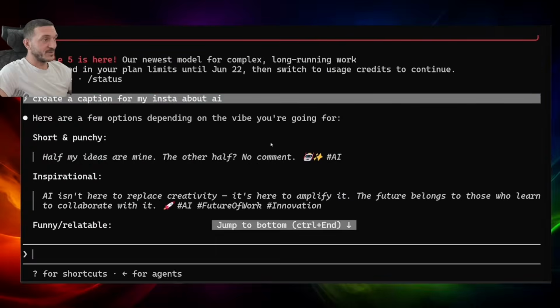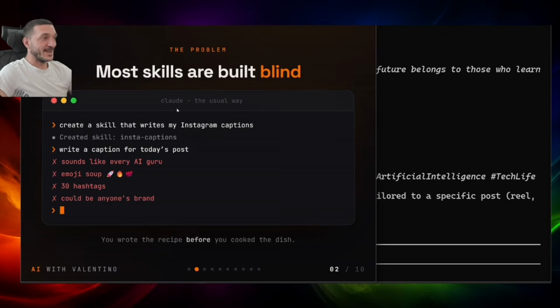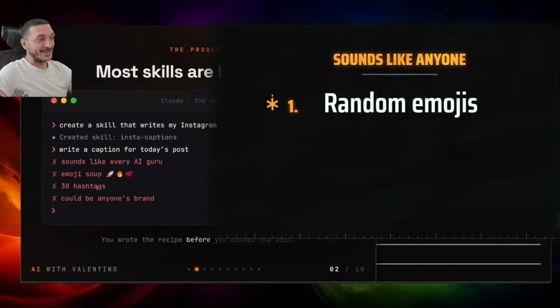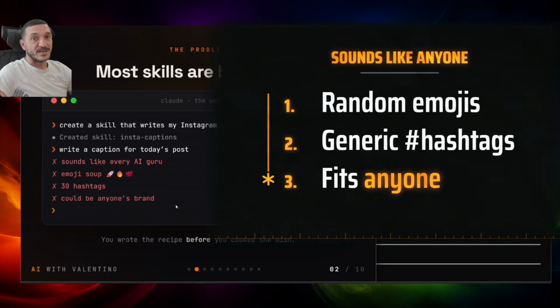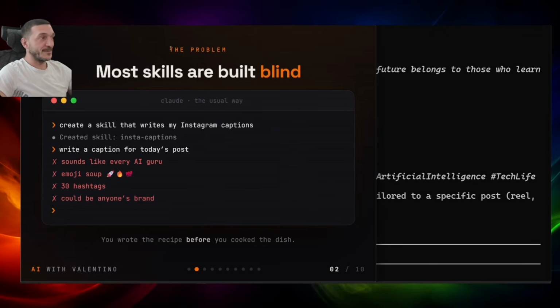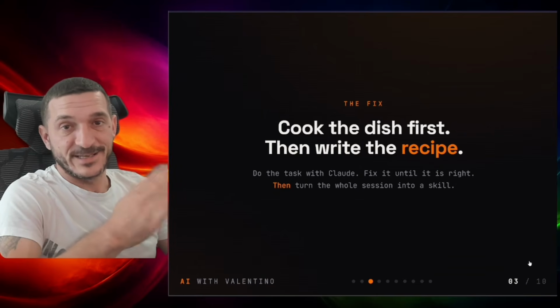Now, a lot of people do something similar to this, which is exactly what I was talking about. Now, it has the emoji. It doesn't have 30 hashtags. It has hashtags that probably don't even relate to me or my business. Could be anyone's, that's for sure. Anyone can use that.